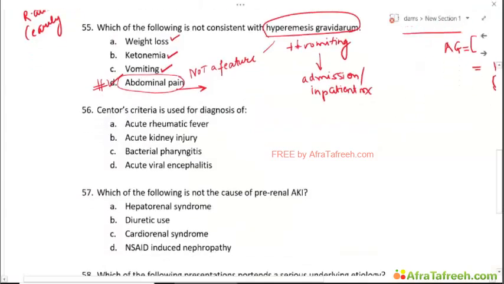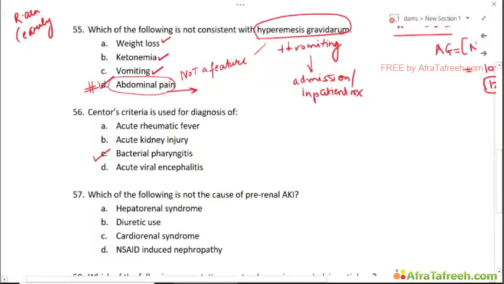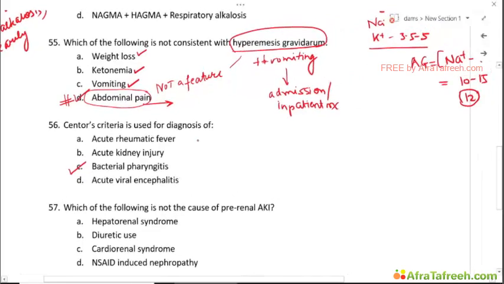Coming to the next question, Centor's criteria is used for the diagnosis of, okay, so this is used for the diagnosis of bacterial pharyngitis. But why is it important? Because of antibiotic prescriptions. If we start giving antibiotics for all upper respiratory tract infections and suspected pharyngitis, this could lead to significant antibiotic abuse and increase the antibiotic resistance of the colonizing bacteria.